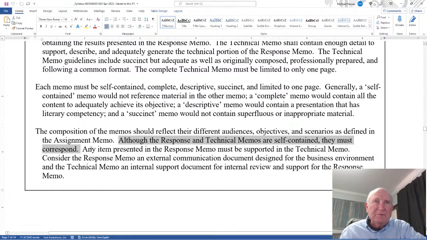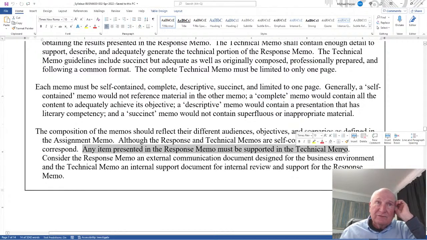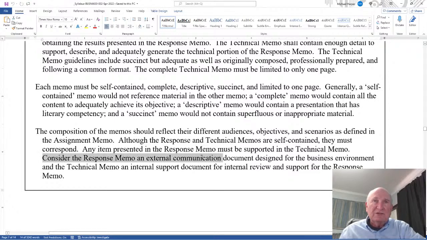Any item in the response memo must be supported in the technical memo, and if it isn't, I'll count off. Consider the response memo an external communication document designed for the business environment, and the technical memo an internal support document for internal review and support for the response memo.